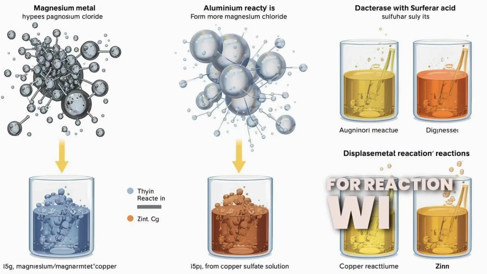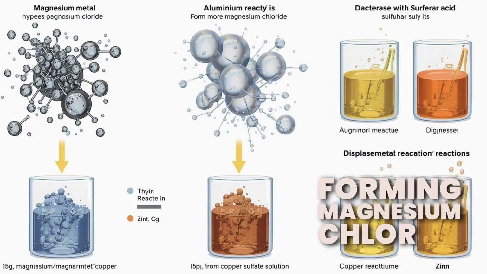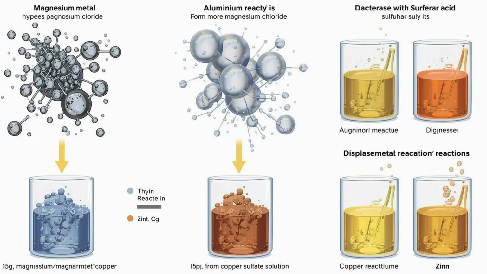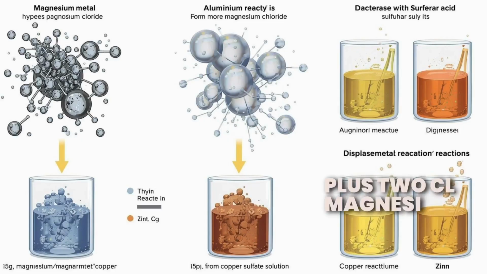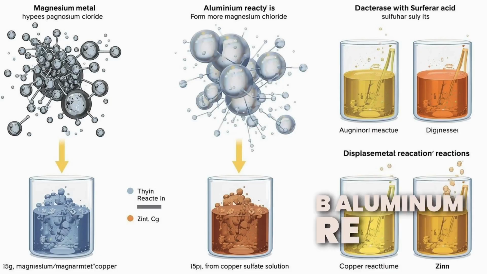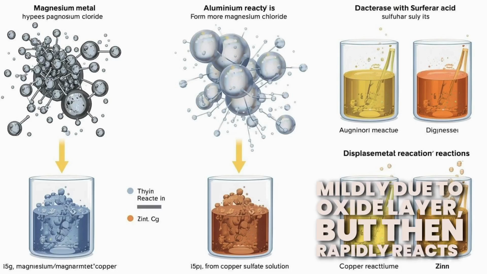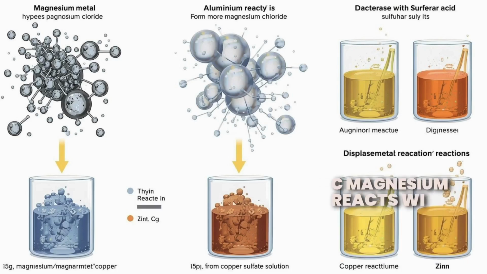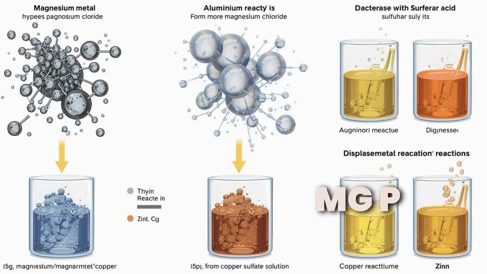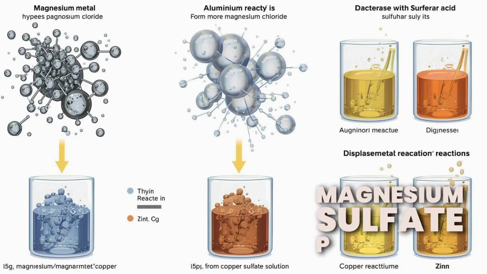4. Reaction with acids. A. Magnesium reacts vigorously with HCl forming magnesium chloride and hydrogen. Mg + 2HCl = MgCl2 + H2. B. Aluminium reacts mildly due to oxide layer but then rapidly reacts. C. Magnesium reacts with sulfuric acid. Mg + H2SO4 = MgSO4 + H2.